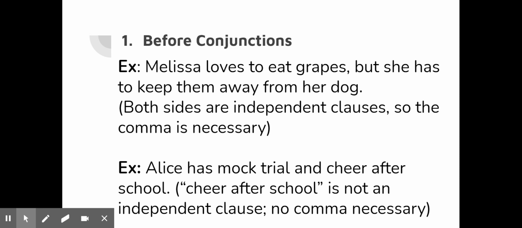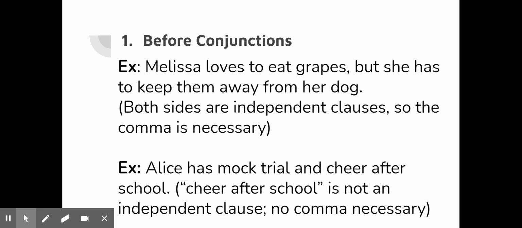After the but is also an independent clause. She has to keep them away from her dog is its own grammatically complete sentence. But you've chosen to combine them together using a conjunction, making a complex sentence, which is great. However, the conjunction is not strong enough on its own to hold up both independent clauses on either side of the sentence. The conjunction needs help to hold up these 2 independent clauses. It's not strong enough. It's weak. It's only 3 words. It's only 3 letters long.